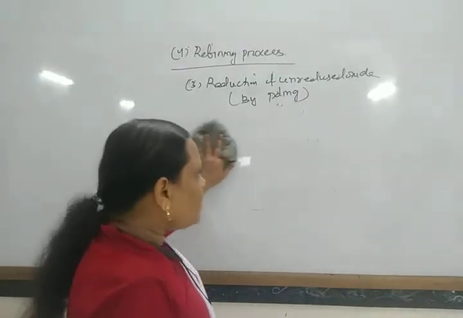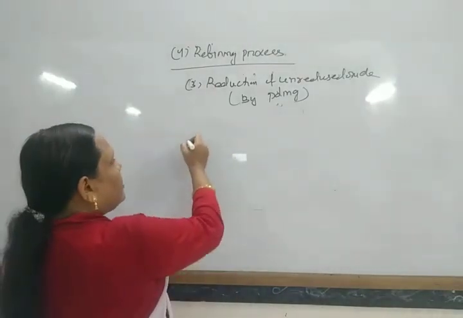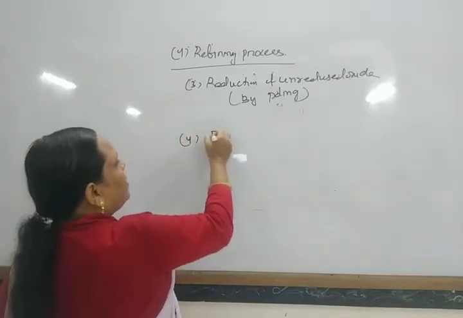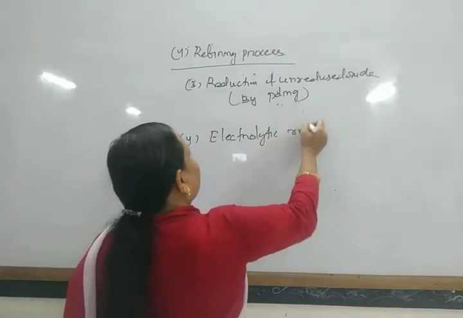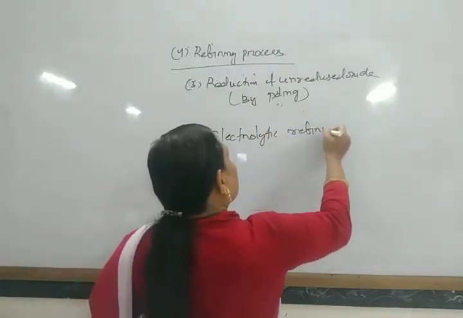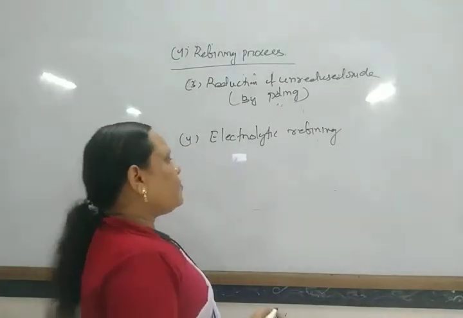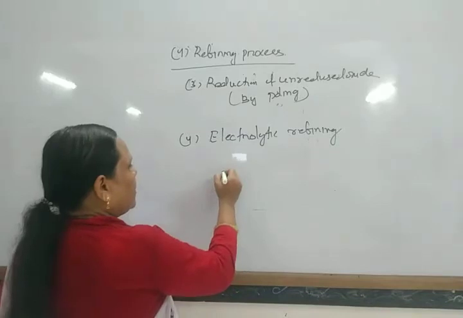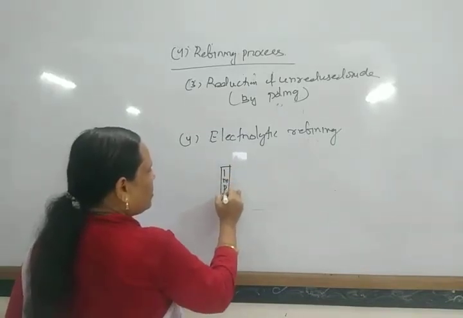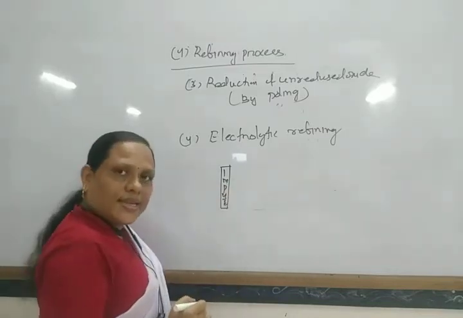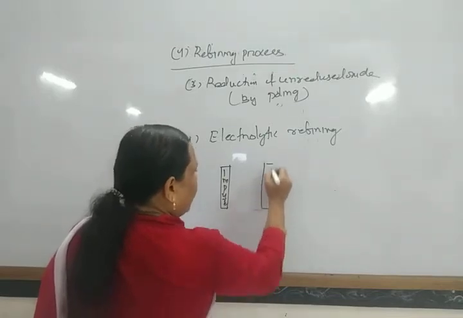Next, another important refining process, that is known as the electrolytic refining process. In the electrolytic refining process, the impure metal is taken as the anode, and pure metal is taken as the cathode.